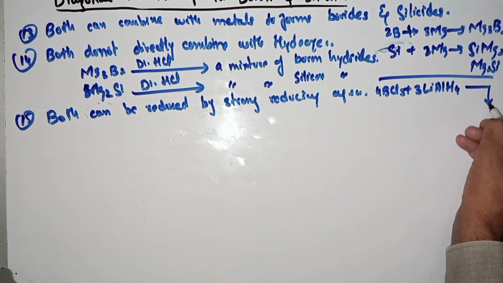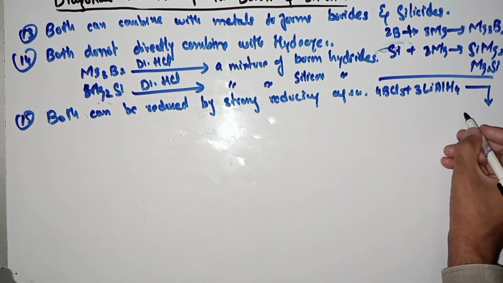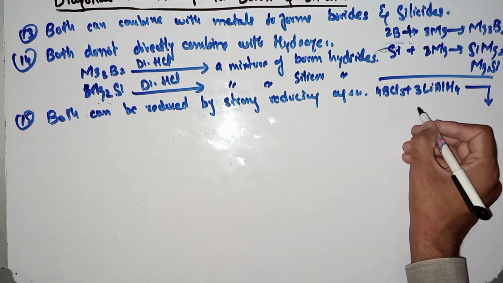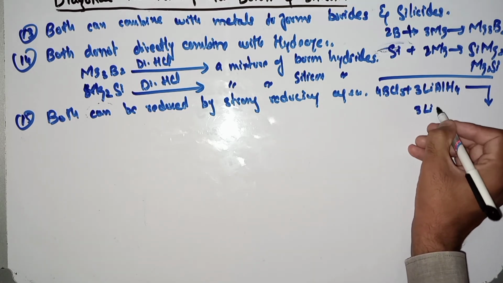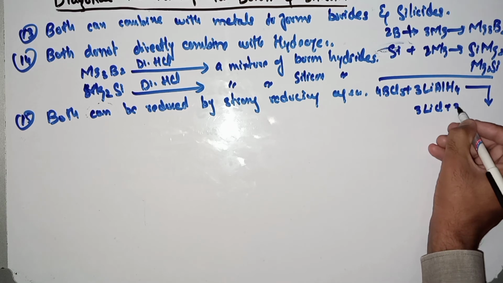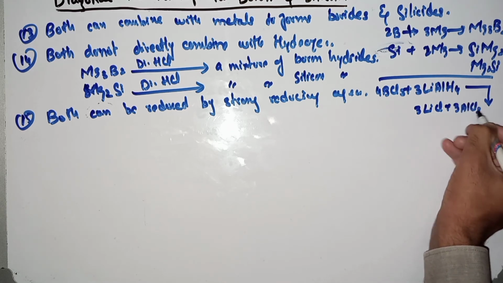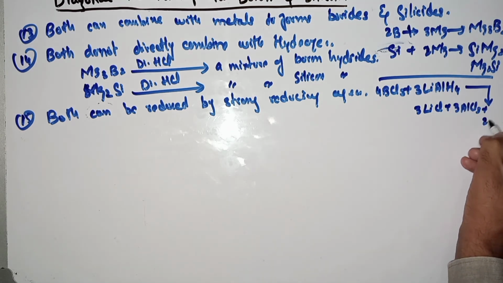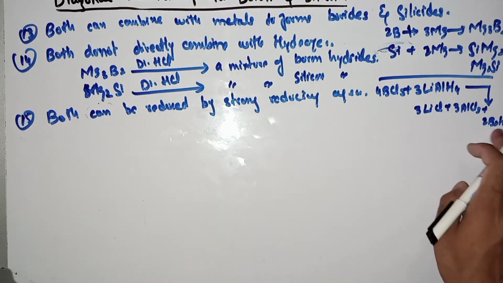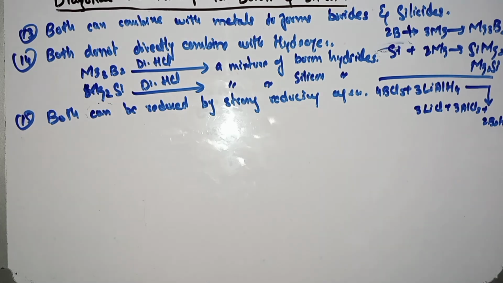So it will produce 3LiCl plus 3AlCl3 plus 2B2H6. LiAlH4 is the reducing agent. Boron is reduced, now boron gains hydrogen. I hope this point will be clear.